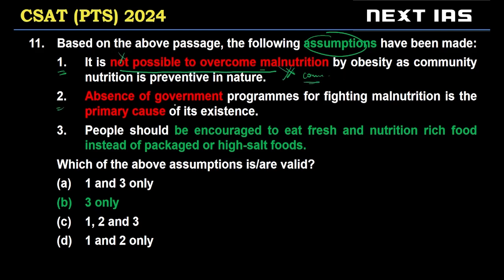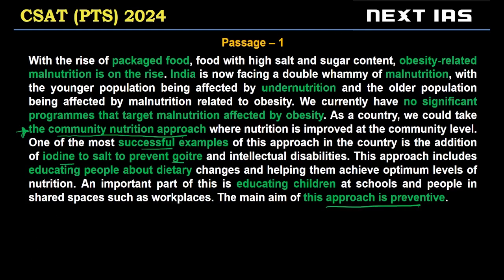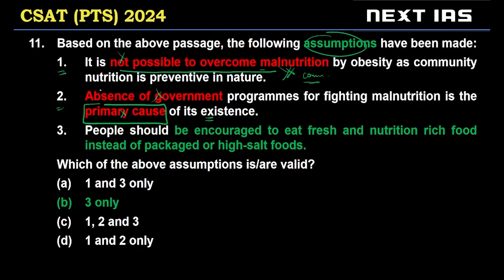Second, absence of government programs for fighting malnutrition is the primary cause of its existence. A primary cause is not absence of government programs. If you look at the passage, it is saying no significant programs. That means there are some programs. There are some programs in existence. So we can't say that absence of government programs is primary cause.